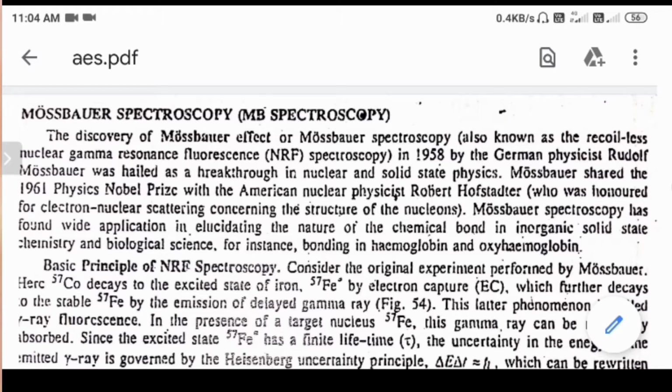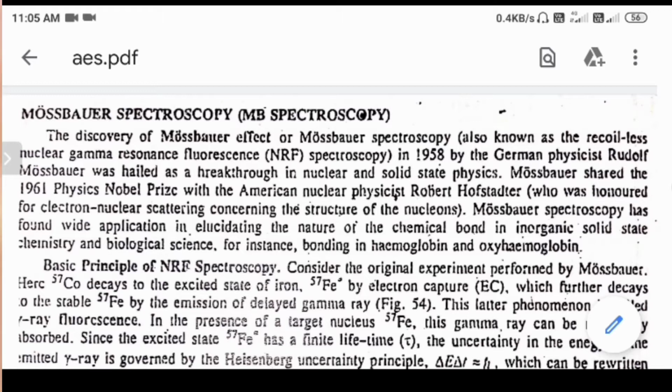So in that absorption spectroscopy we are having two main methods. One is the Mossbauer spectroscopy and another one is the ESR, that is electron spin resonance. So the first spectroscopic method that we are going to study is the Mossbauer spectroscopy.